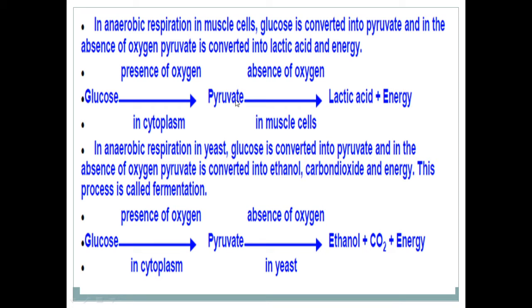In anaerobic respiration, in muscle cells, glucose is converted into pyruvate. In the absence of oxygen, pyruvate is converted into lactic acid and energy. Whereas in yeast, the glucose is converted into pyruvate in the absence of oxygen, and this pyruvate converts into ethanol, carbon dioxide and energy. Here in muscle cells, glucose is converted into lactic acid, whereas in yeast, it is converted into ethanol.